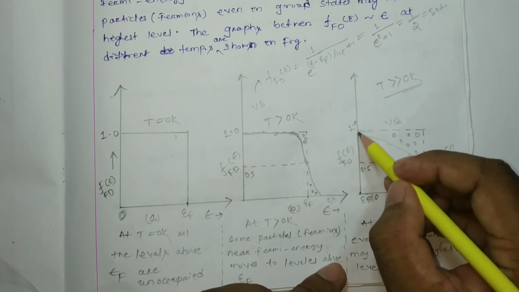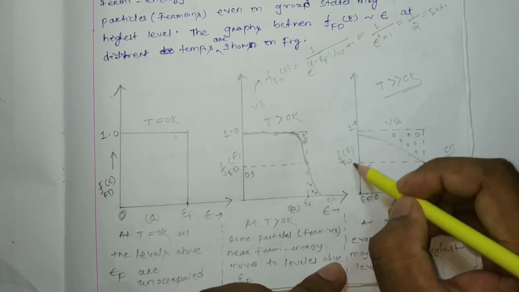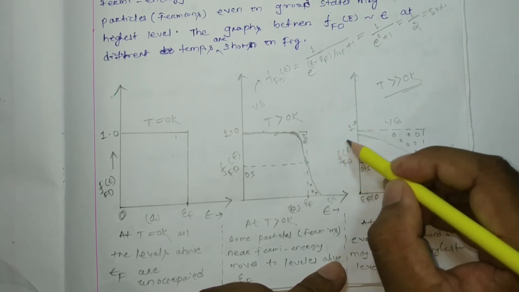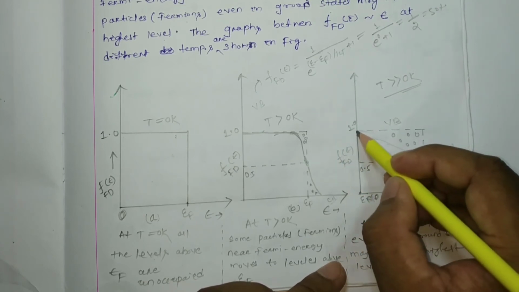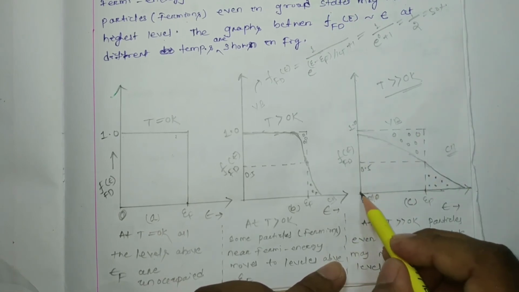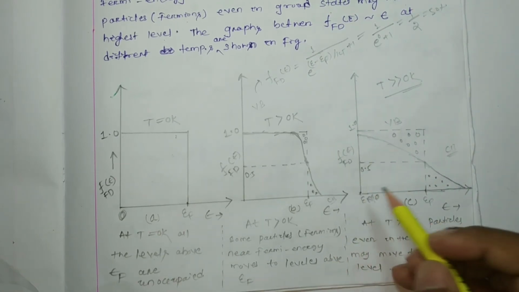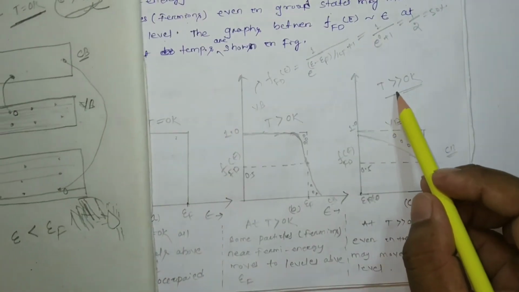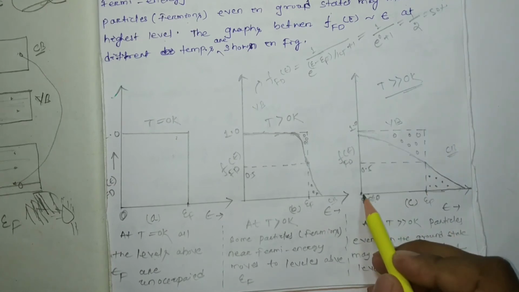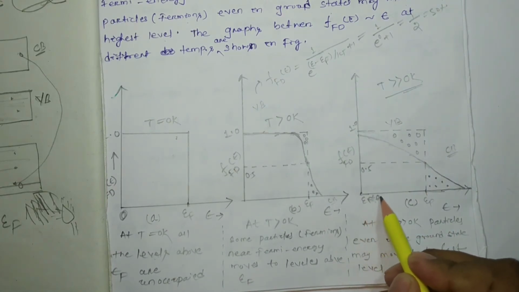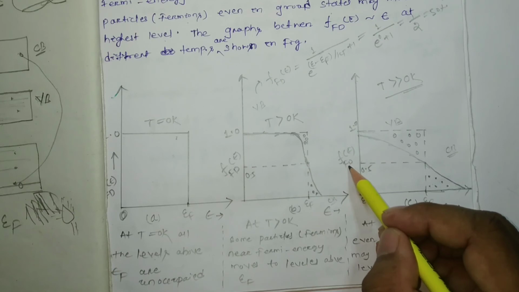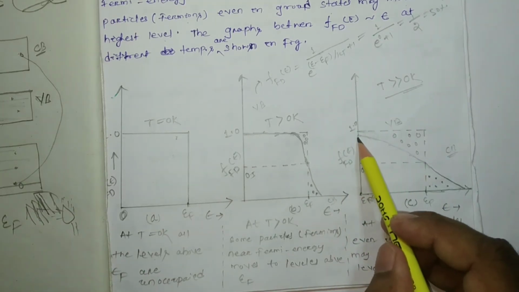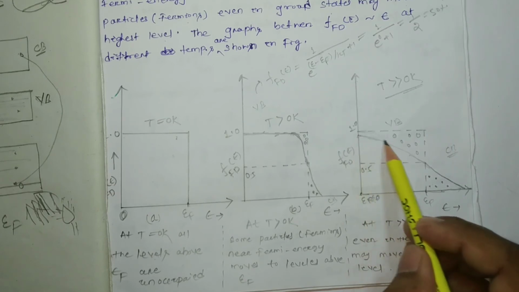we are going to get less than 1 probability of finding the particle, or the Fermi-Dirac distribution function will be less than 1. Okay, that means even from the ground state, electrons are going to jump to the conduction band for the case of T greater than 0 Kelvin. So at the ground state where epsilon is approximately 0, the probability distribution function can be found less than 1. So the graph will be just below the value 1, and it will be like this.